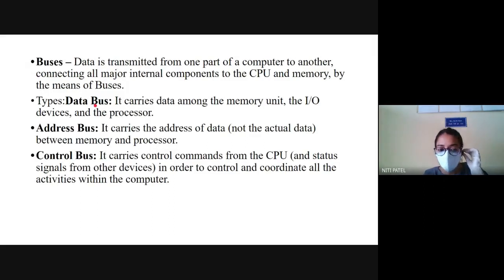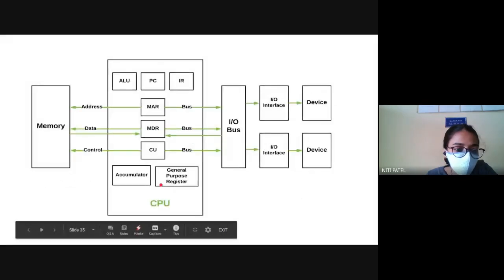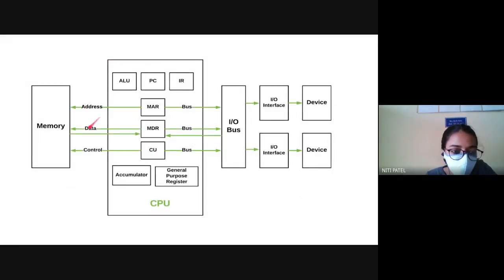And what is a control bus? It carries the control commands from the CPU in order to control and coordinate all the activities within the computer. So as I told you in this diagram, whatever the function, the address and data buses are doing, both of the buses are controlled by whom? They are being controlled by the control bus. So the address bus will take the address, which is say 0000 or 0001 and so on. And the data bus will take only the data, which is A is equal to 2 or B is equal to 3 and so on. And who will be controlling both these buses? It will be the control bus.